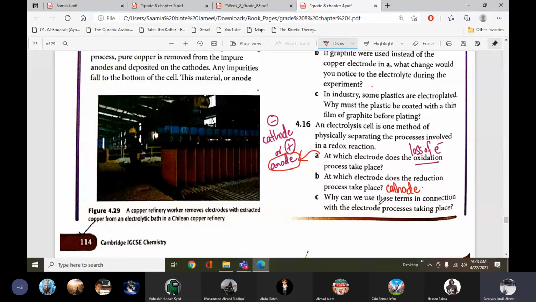Why can we use these terms in connection with the electrode processes taking place? What is the answer, boys? See at the back of the book. What is the answer of this question? 4.16 part C. Let me check it too.